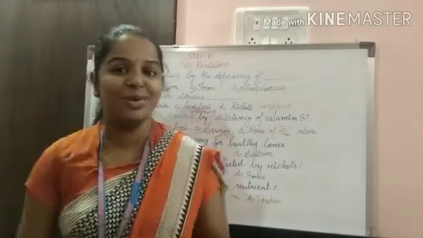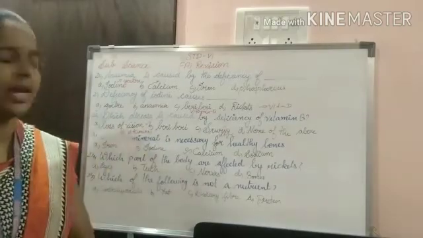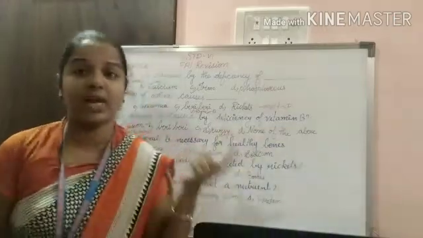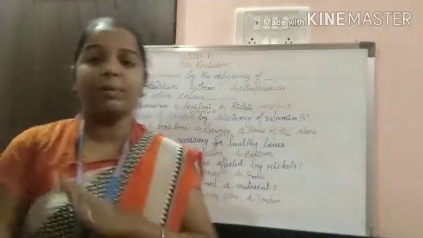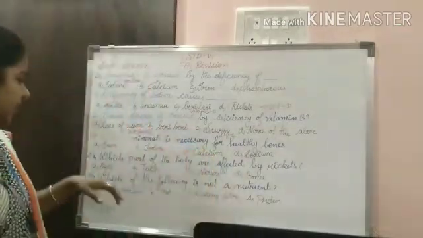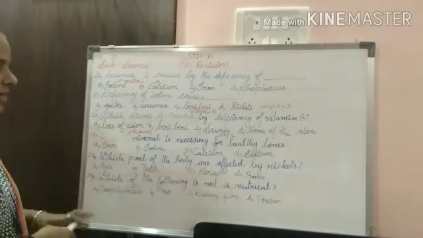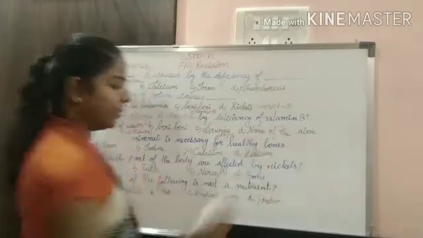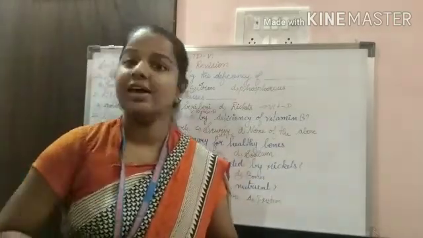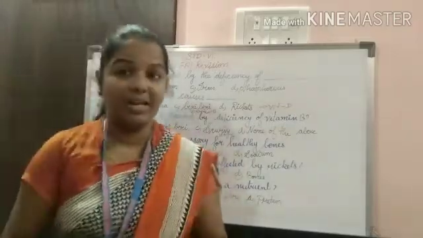Understand? Let's move on to the next question: which part of the body is affected by rickets? Rickets is a deficiency disease caused by lack of vitamin D. Vitamin D deficiency causes rickets. So what is the symptom of rickets? The options are eyes, teeth, nerves and bones. Here in rickets the bones are becoming soft. And one more thing, the source of vitamin D is sunlight. Understand? Morning sunlight is a very good source of vitamin D.